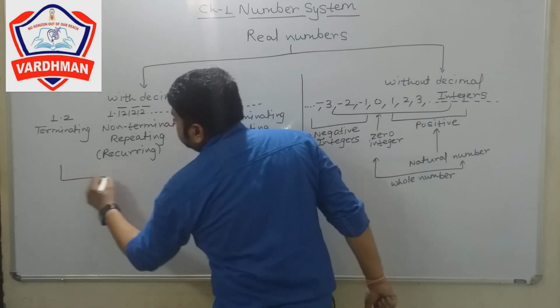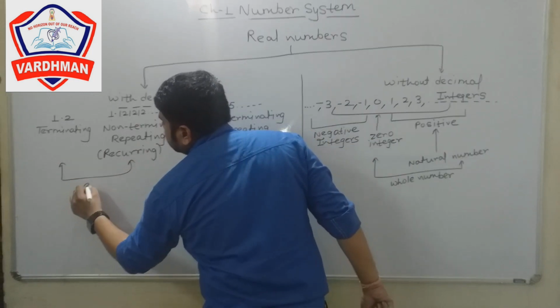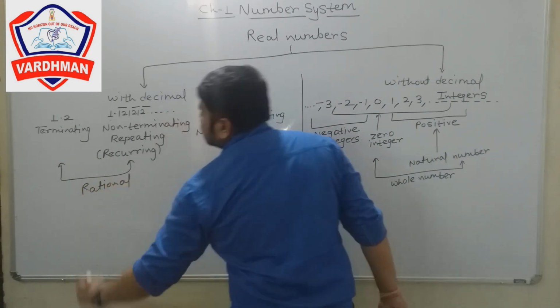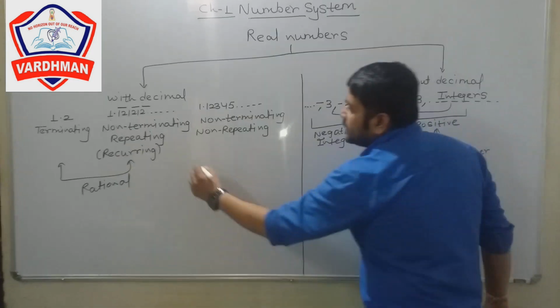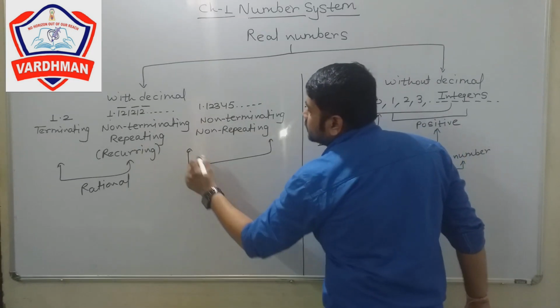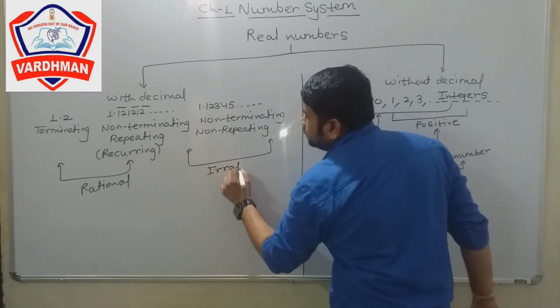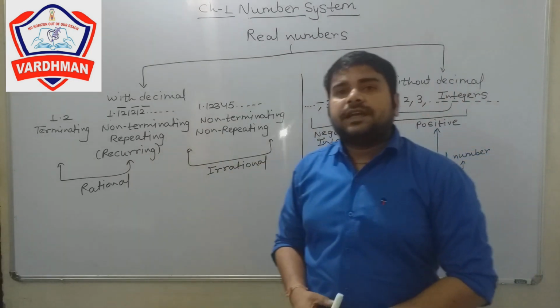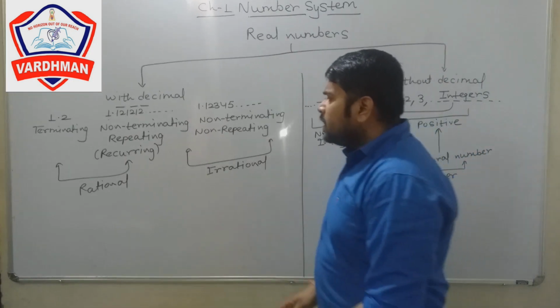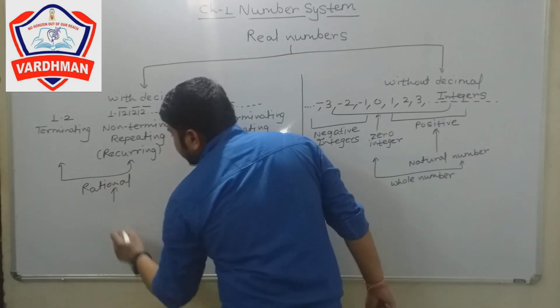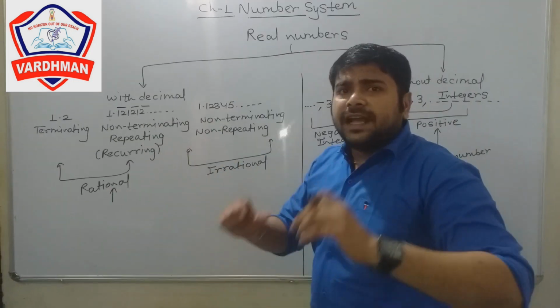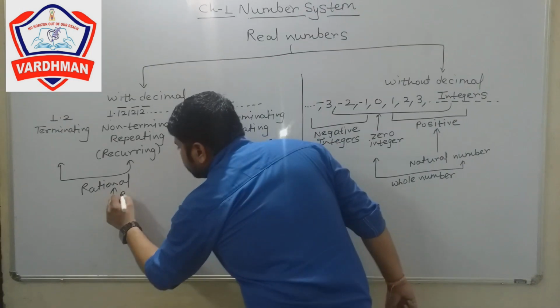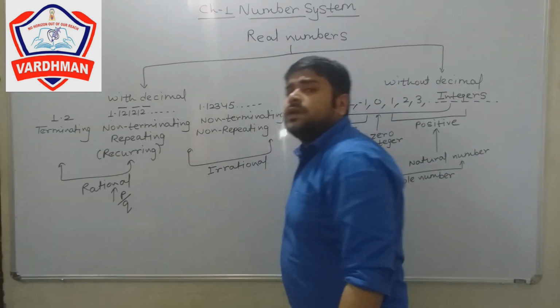But in this case, the value is not repeated. That's why this is called non-terminating, non-repeating. The first two types are called rational, and this last one is called irrational.